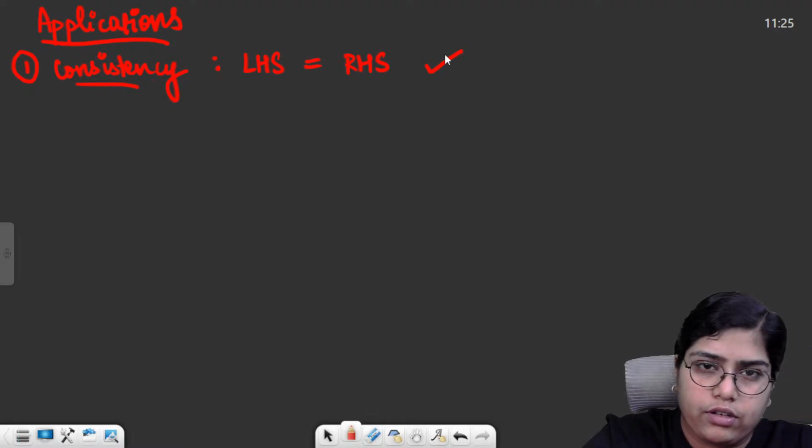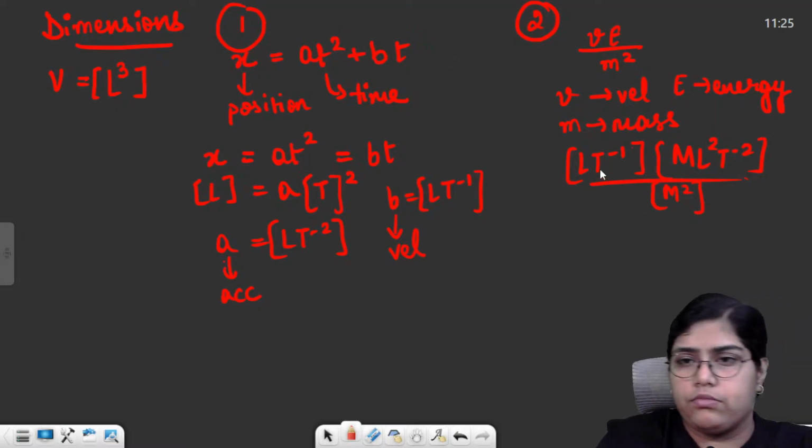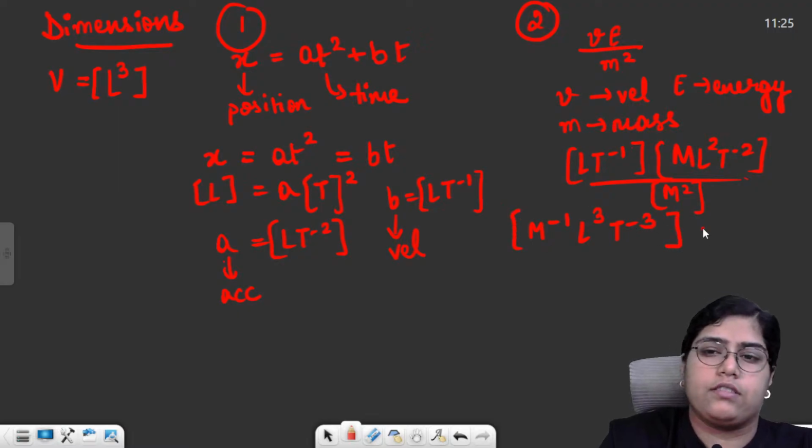So yeah, for the last question, I think someone is asking the answer. So this becomes M minus 1 L cube and T minus 3. This will be your final answer for this question.